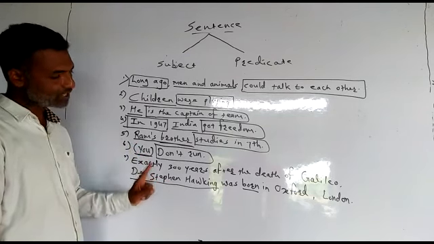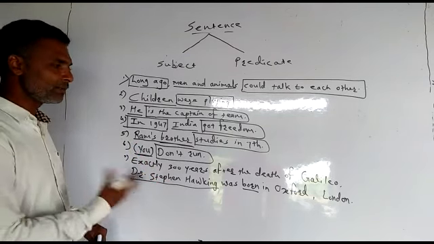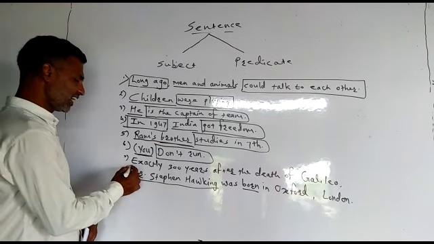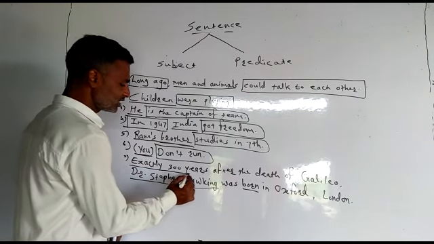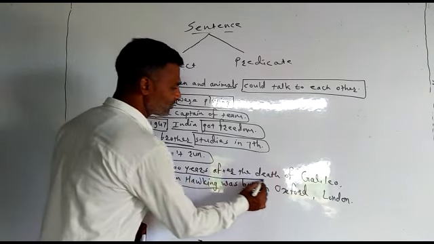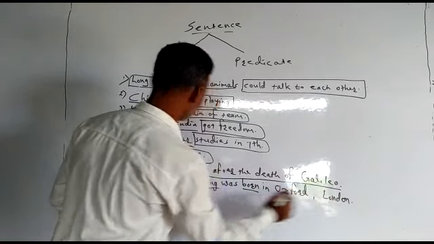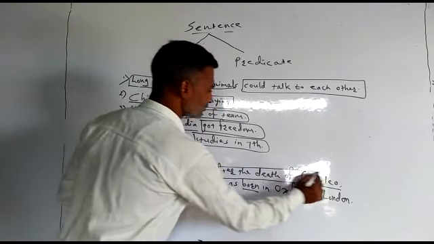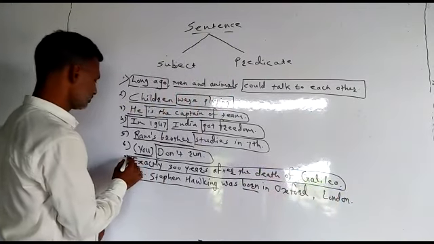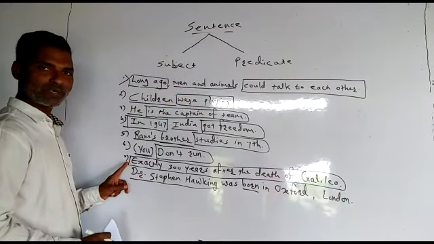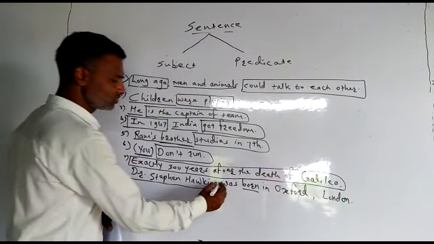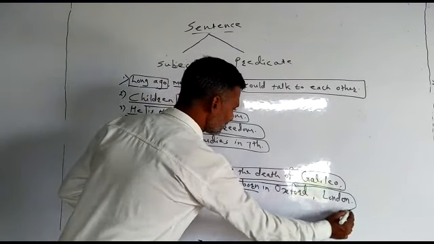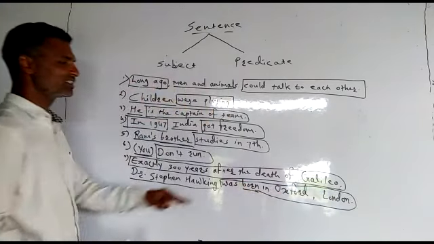And then once we have found out the subject, then the remaining part is the predicate. And what remaining part? Exactly 300 years after the death of Galileo. This is the predicate part, and also was born in Oxford, London. These are also predicate.